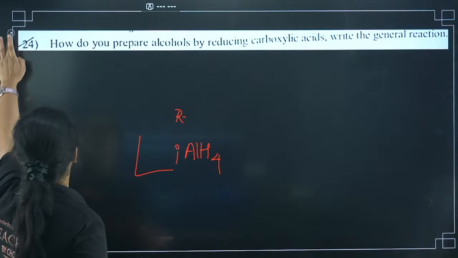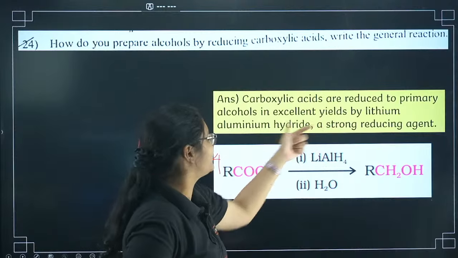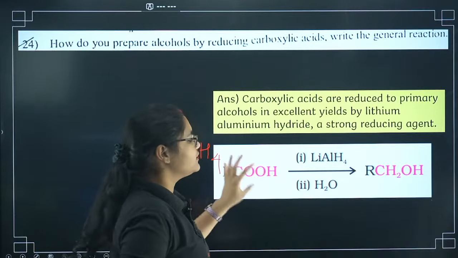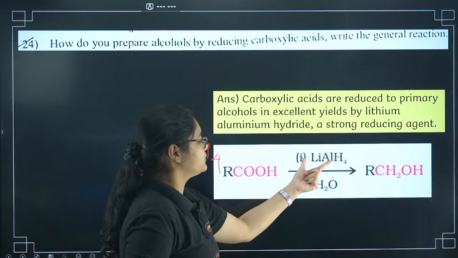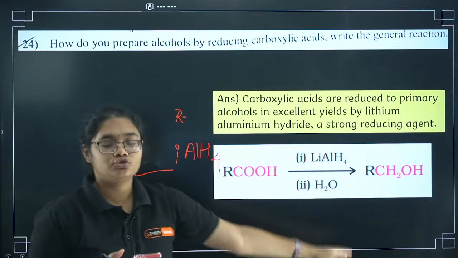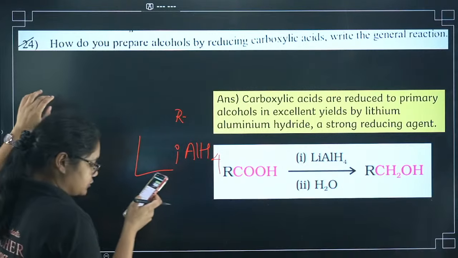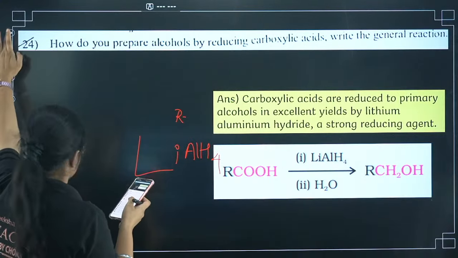So how will you write this answer? Carboxylic acids are reduced to primary alcohols by lithium aluminium hydride, and the general reaction is RCOOH in the presence of LiAlH4 and water will give you RCH2OH.